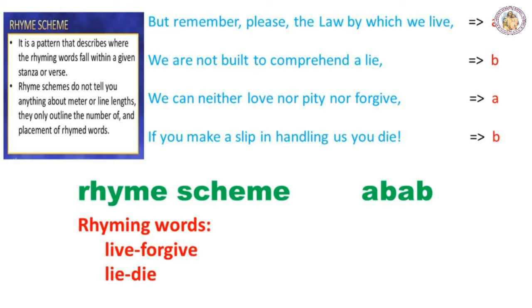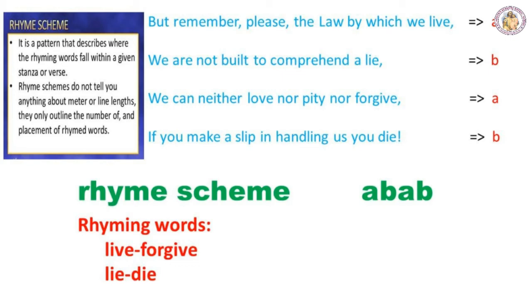Rhyme scheme is a poet's deliberate pattern of lines that rhyme with other lines in a poem or a stanza. The rhyme scheme or pattern can be identified by giving end words that rhyme. Now, for example, "But remember, please, the law by which we live. We are not built to comprehend a lie. We can neither love nor pity nor forgive. If you make a slip in handling us, you die."